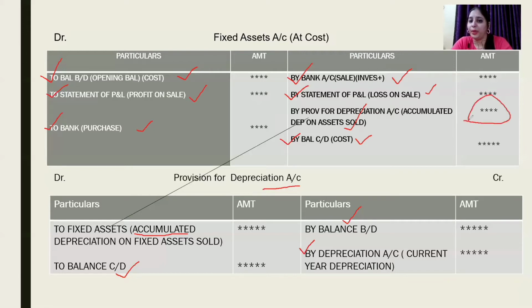In the majority of questions, if accumulated depreciation is given, this amount will be reflected on the credit side of the asset account, and also on the debit side of the provision for depreciation account, because this will help you to calculate the current year depreciation. And why do we need this current year depreciation? Because this is the depreciation which is added under the head operating activities.